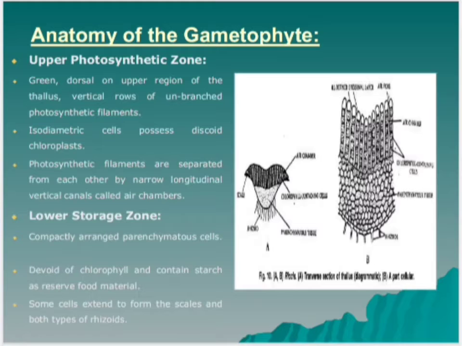Photosynthetic filaments are separated from each other by narrow longitudinal vertical canals called air chambers. Each air chamber is bounded by 4 epidermal cells in Riccia glauca or 8 epidermal cells in Riccia vesiculosa. Each air chamber opens on the dorsal surface by an air pore. Air chambers help in gaseous exchange.